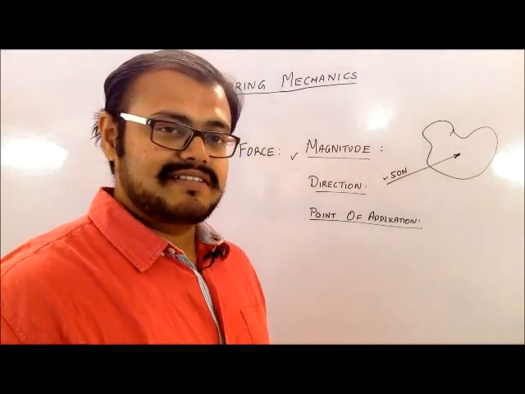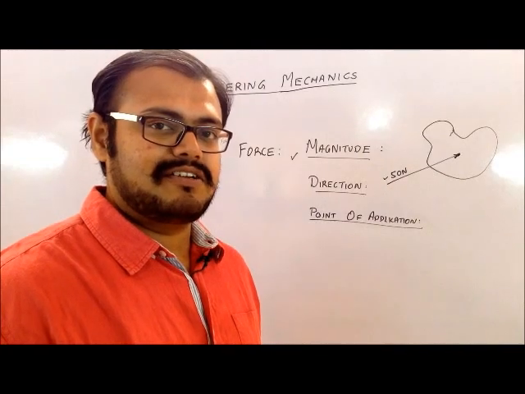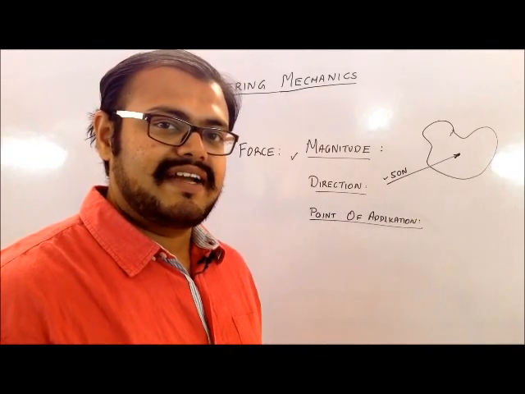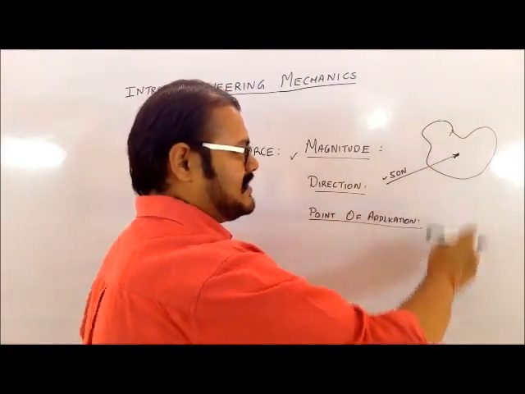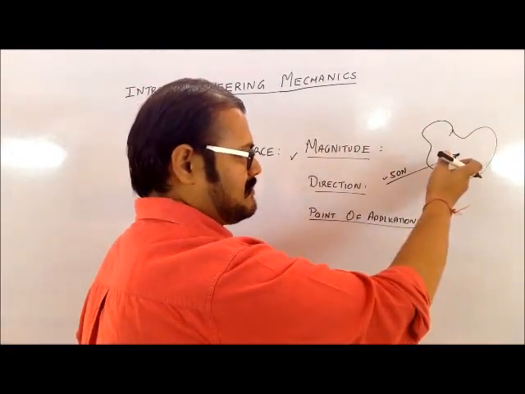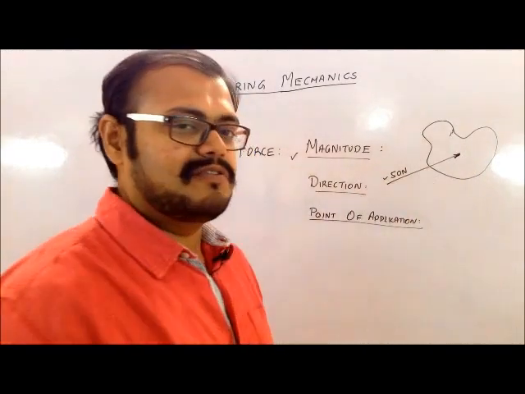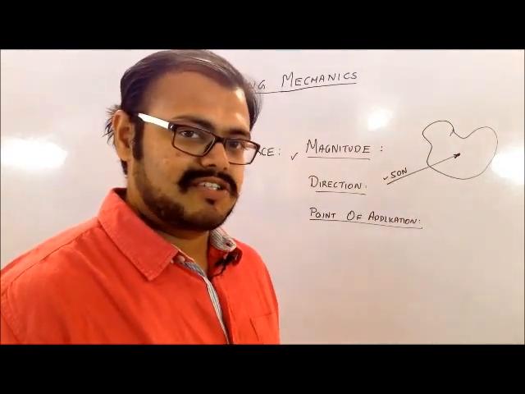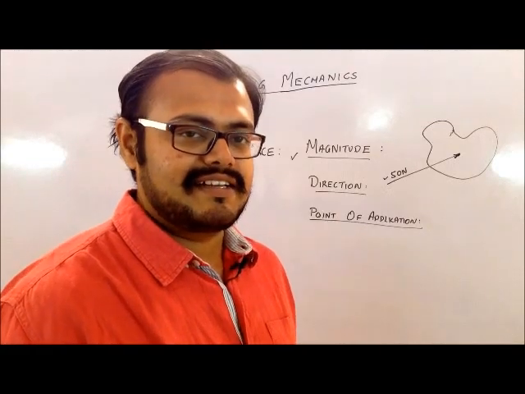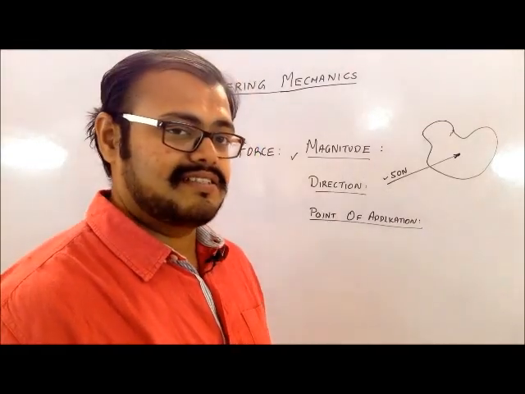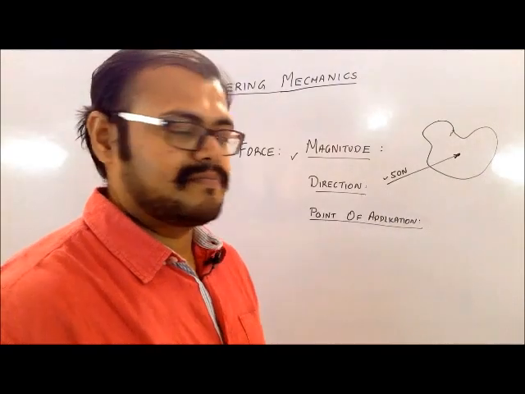Depending on where the point is present on that particular body, the body will react differently. So if I say this is the center of that body, then because of this application the object will perform a linear motion. Linear motion means that the body will go in a straight line if the point of application is on the center of the body.